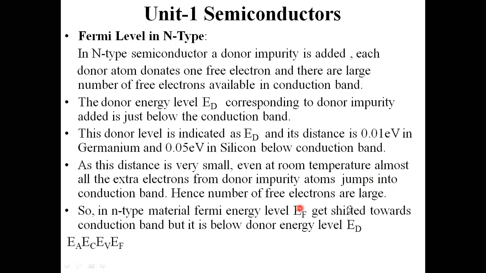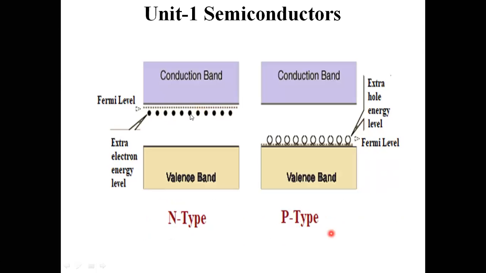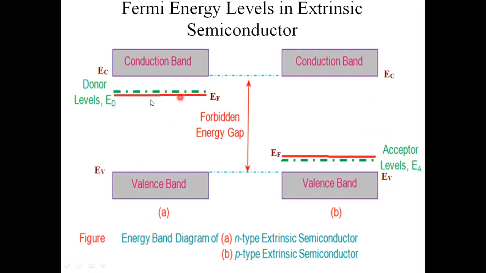Hence, the number of free electrons is large here. So, in n-type semiconductor material, the Fermi energy level EF gets shifted towards the conduction band. But it is below the donor energy level.